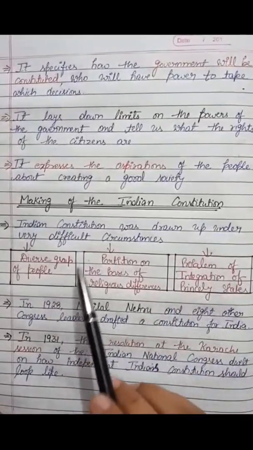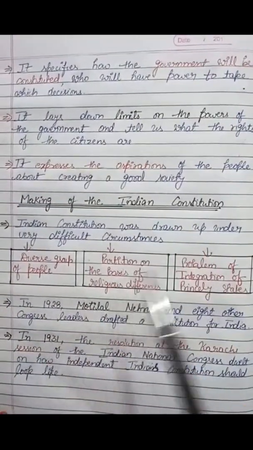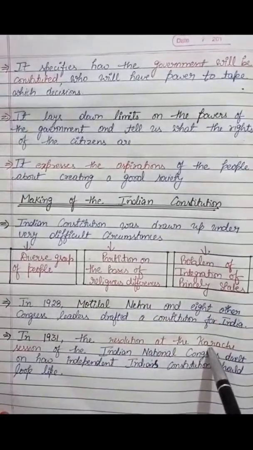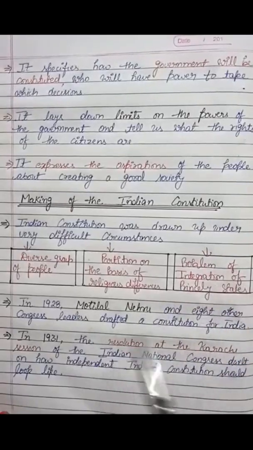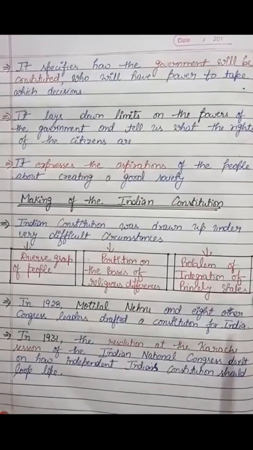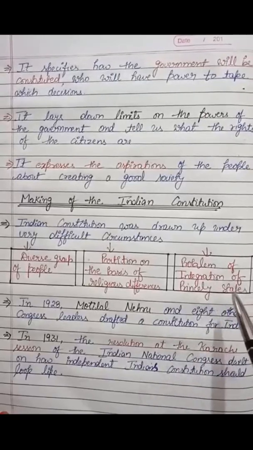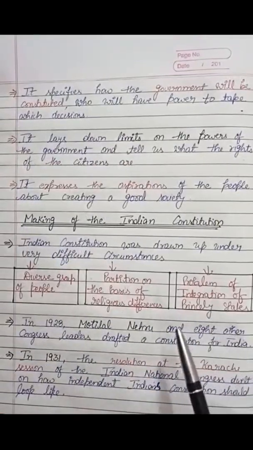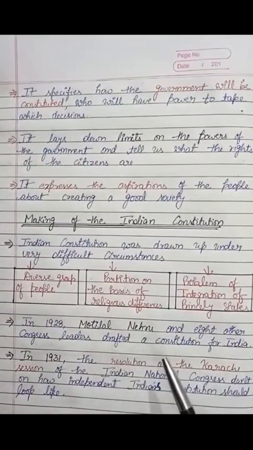First, India had a diverse group of people. The second problem was the partition on the basis of religious differences. The third problem was the integration of princely states, because the British had left it to the rulers of the princely states to decide whether they wanted to merge with India or with Pakistan, or to remain independent. So the merger of these princely states was a very difficult task for India, but the Indian leaders made it possible with their efforts.